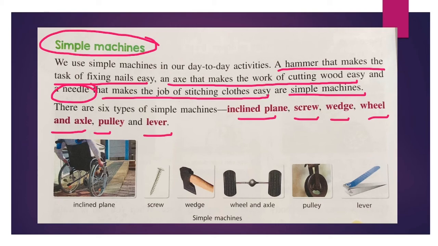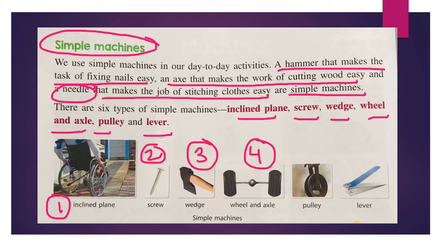And here you can see the pictures of the inclined plane. This is your screw. Third one is your wedge. Fourth one is wheel and axle. This wedge, basically the sharper side is the wedge. Fifth one is pulley, which we use to fetch water from the well, and this sixth is lever.